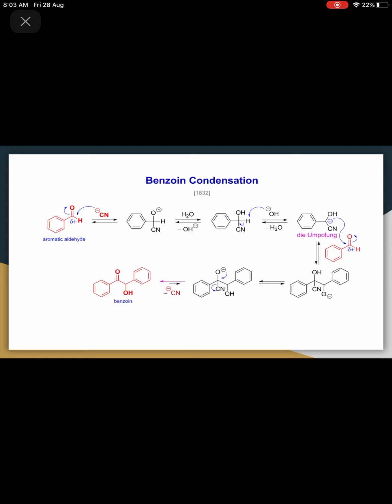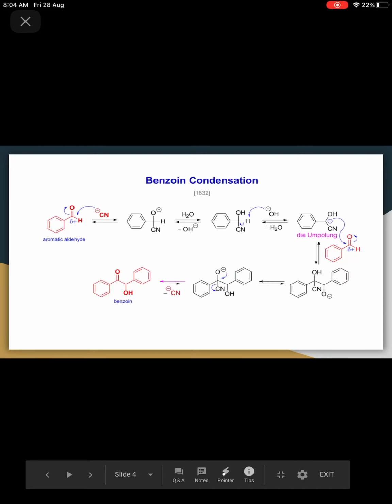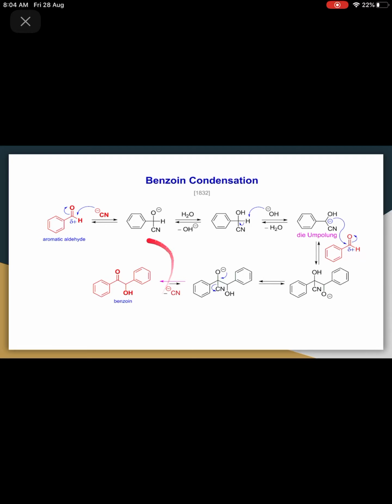Then the shifting of hydrogen atom, and oxygen will have negative charge, right? So the hydrogen atom from this OH will shift over here and it will form OH, right? Now this oxygen atom has negative charge and it will form a double bond, and this cyanide group will get eliminated. So CN minus will get removed and we will get benzoin.